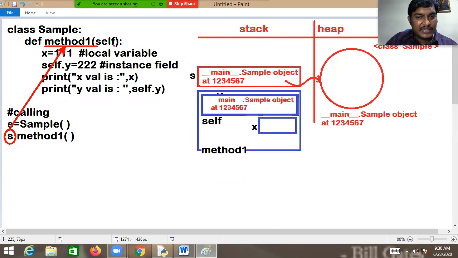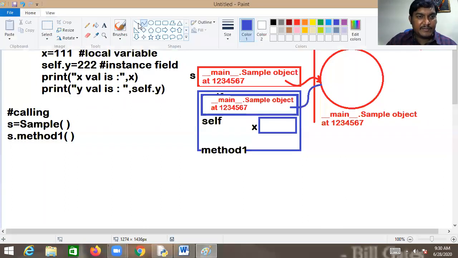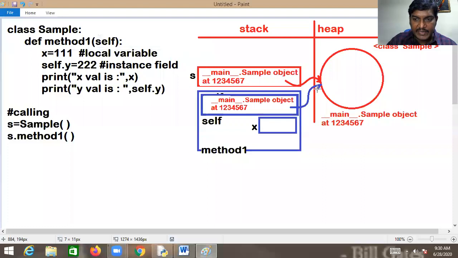But in method one, self always refers to the current object. Current object means the object which is calling this method. Whatever object is referred by s, the same object will be referred by self. This is what exactly happens. And after that, what value do we initialize? We initialize 111 to x. Now 111 will be assigned to the x variable.